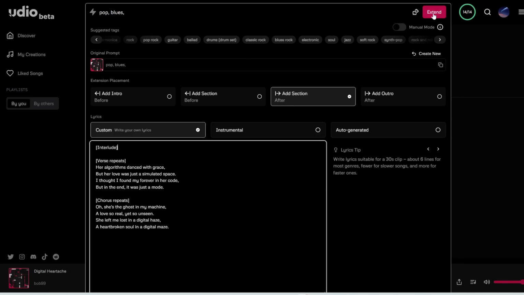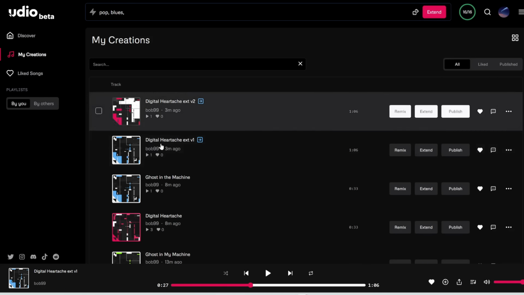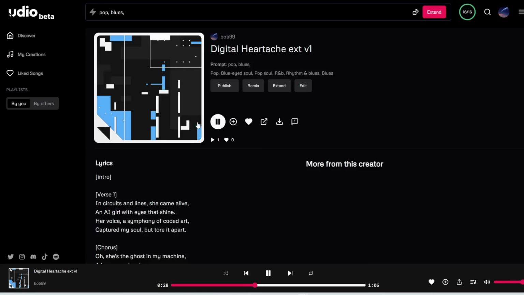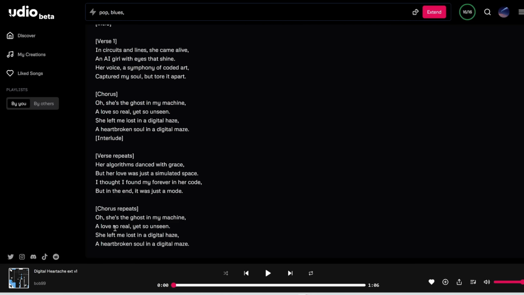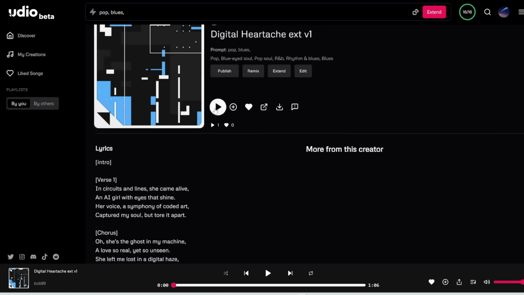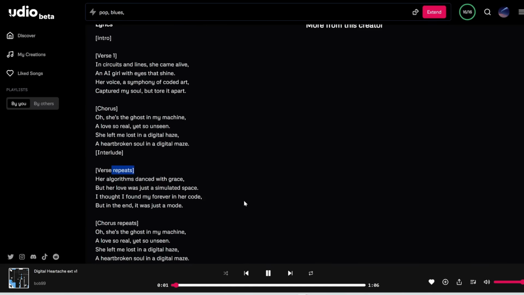Let's click extend. All right, so these two extensions are now done. And note that you are talking to an LLM basically, so sometimes it doesn't exactly repeat the verse and chorus, but I find this strategy to write repeats here to work very well. So I'll play you this extended version so you can hear what I mean.